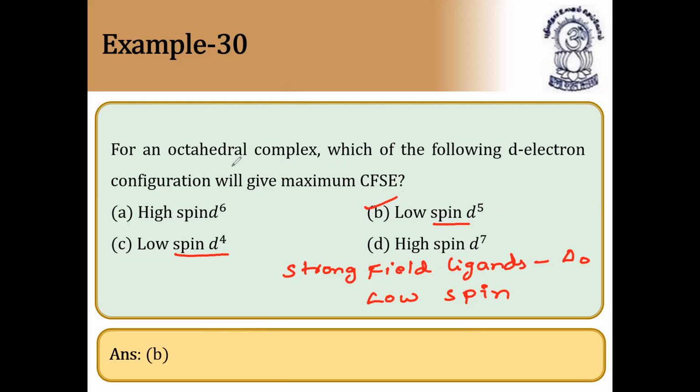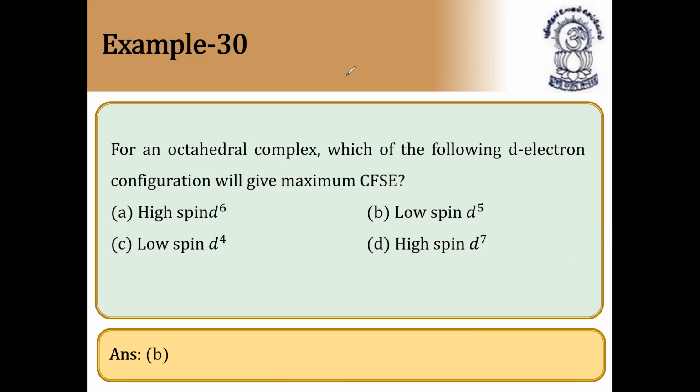This is a very important question. For an octahedral complex, which of the following d electron configurations will give maximum CFSE? So strong field ligands will have maximum delta naught value. First point, strong field ligands; second point, low spin. In that, the number of unpaired electrons is maximum for d5. So definitely the answer is d5. Low spin is d5, and weak field ligands will show high spin complex. Next question.